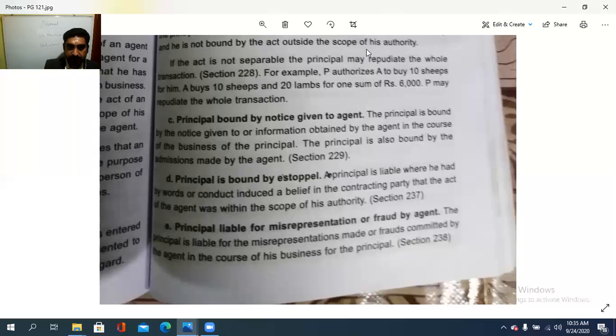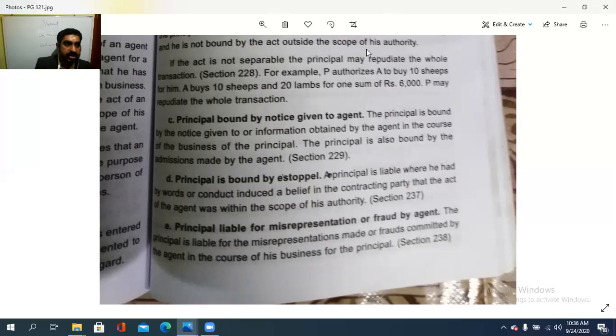So, principal bound by a notice given to an agent. The agent in a notice, he should do such an act. So, the principal is bound by the notice given to or the information obtained by the agent in the course of the business of the principal, and in such a case, he is bound by the admissions made by the agent. He is liable to do such an act if the agent is doing it in that way.